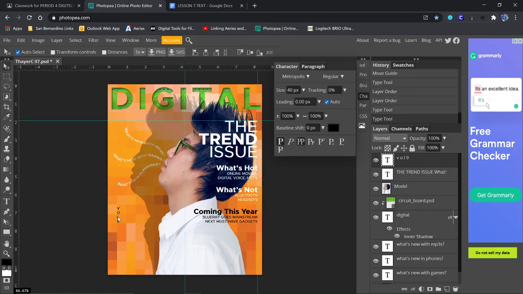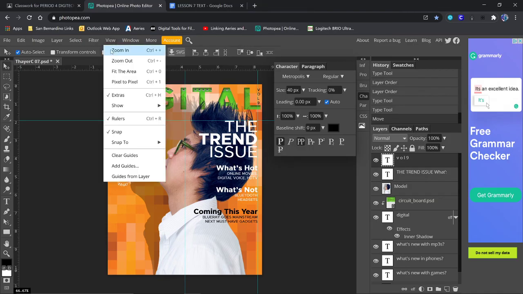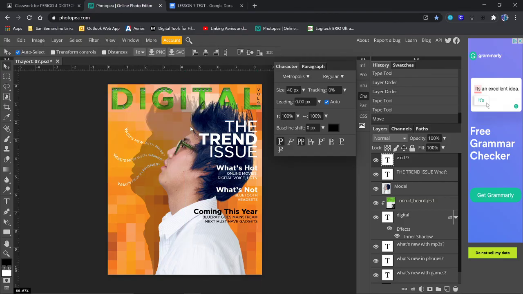And we're going to drag volume 9 up to the top so that it's lined up with the end of the L. So that's good. All right. I like that. That looks pretty good. We're going to do one more thing. Go up to view and go to show and turn off the guides. Let's see how that looks.